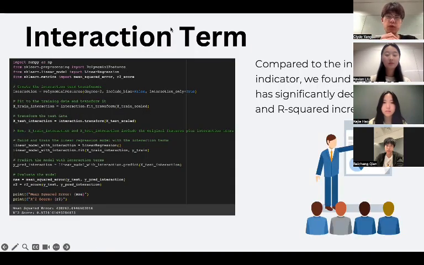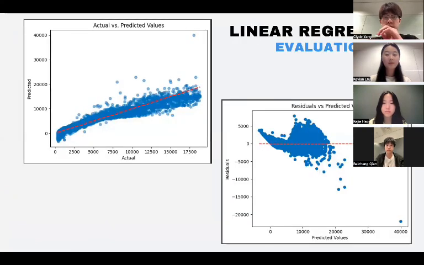To refine our model's predictive accuracy, we used the method of interaction terms. This approach enriched the model's complexity and significantly improved the R-squared value. The increase in R-squared value demonstrates that the model's explanatory power has been enhanced, and we can also optimize the model's predictive ability. We also plotted 2 plots based on the residuals to evaluate the model performance.